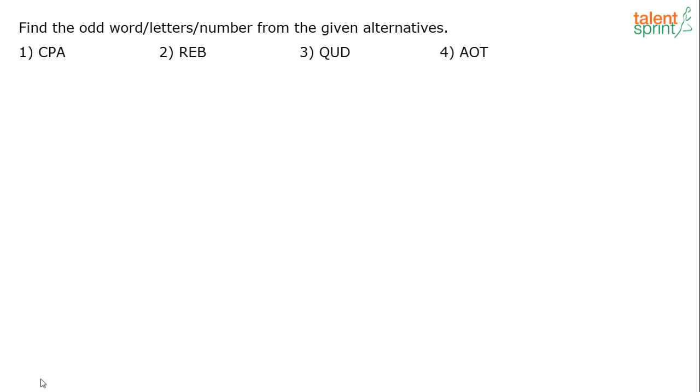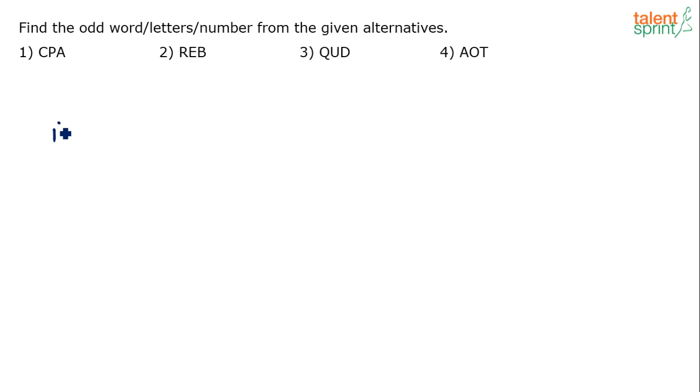But then also look at what the other guys have to say. All those who have marked option 4 as the answer, right? All those who have got option 4 as the answer, what they have got to say, they are saying that option 4 is the odd one because this is the only option which has got two vowels, and which in my view is a stronger reason, is a more solid reason compared to the previous one, right? I'll explain both the cases here, right?